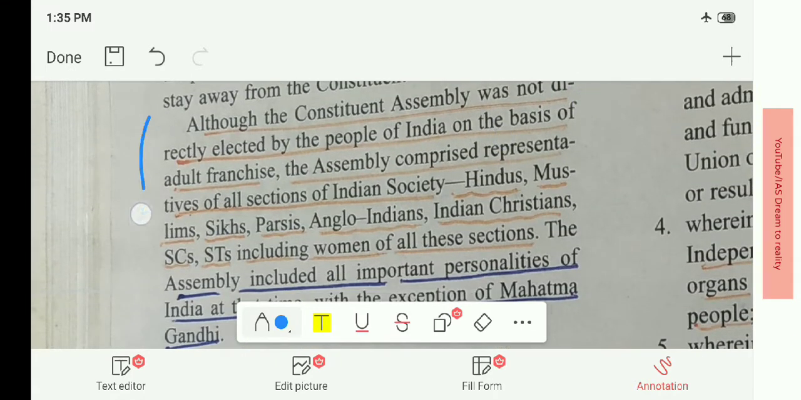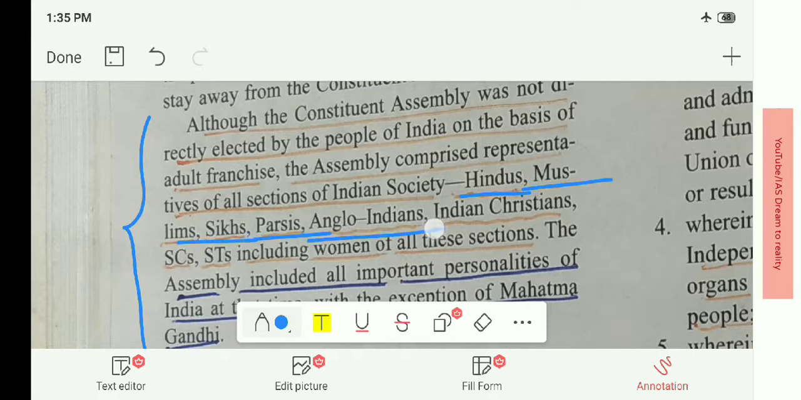This is the important point. If you are going to write the mains examinations, learn these sentences by heart as they will be useful in writing the mains. Although the Constituent Assembly was not completely elected by the people of India on the basis of adult franchise, the Assembly comprised representatives of all sections of Indian society, such as Hindus, Muslims, Sikhs, Parsis, Anglo-Indians, Indian Christians, SCs and STs, including women of all these sections.